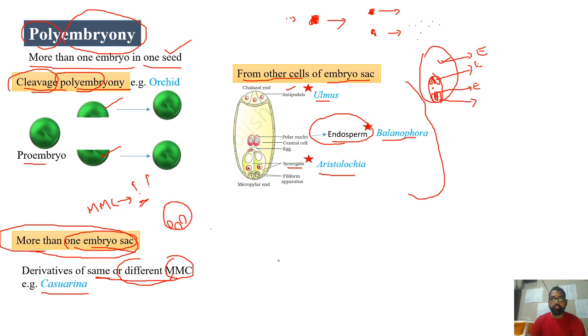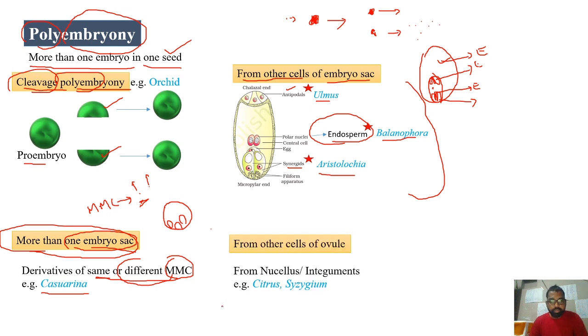There also you can find one seed possessing more than one embryo. So from other cells of the ovule, that can be nucellus or maybe integuments, that you can see in the case of citrus and syzygium. So the common thing among all these developments is one seed is having more than one embryo.